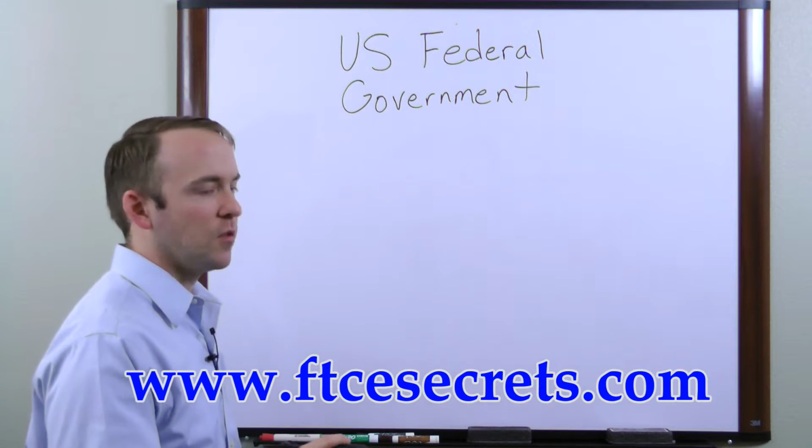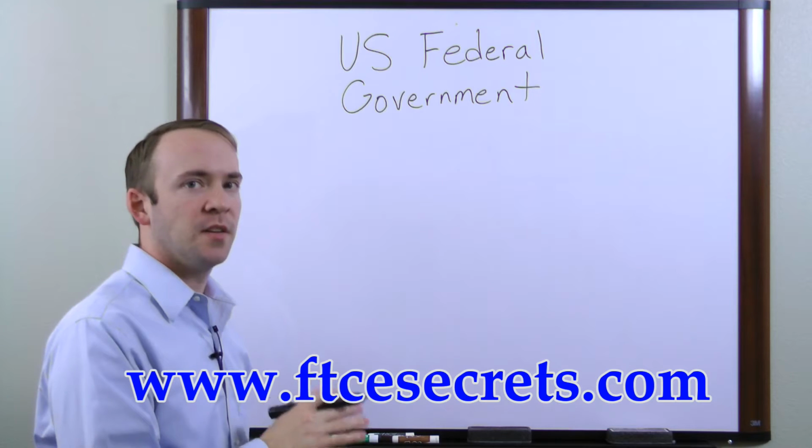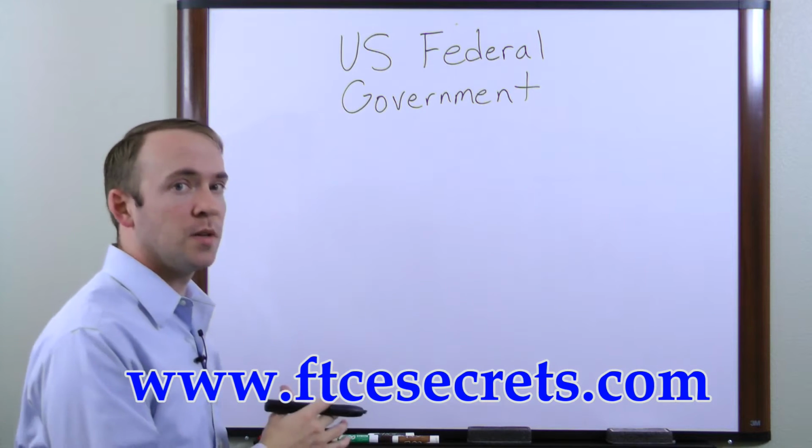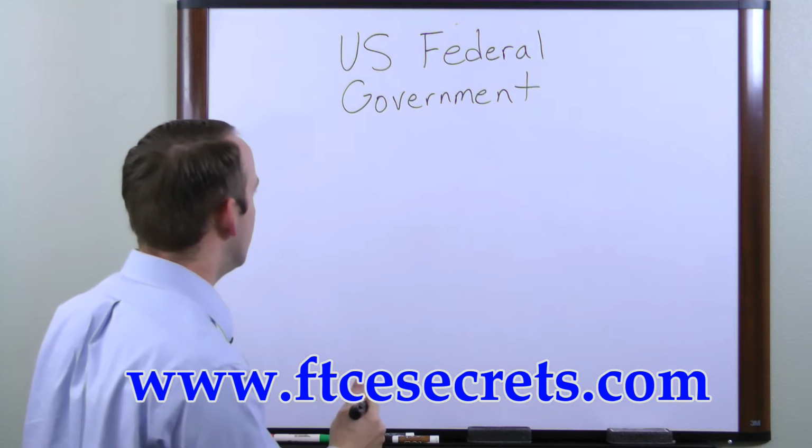The U.S. federal government affects all of our lives. It is made up of three different branches. The branches were established by the U.S. Constitution, which was adopted in 1787.